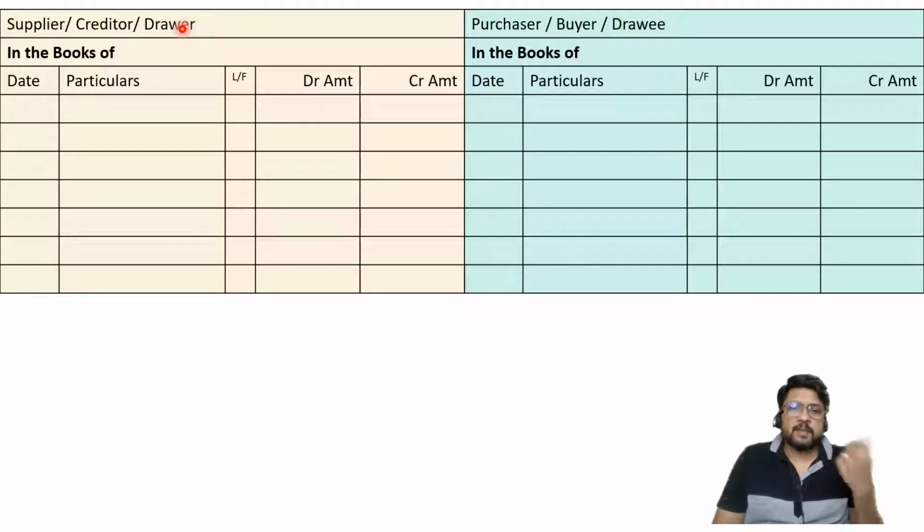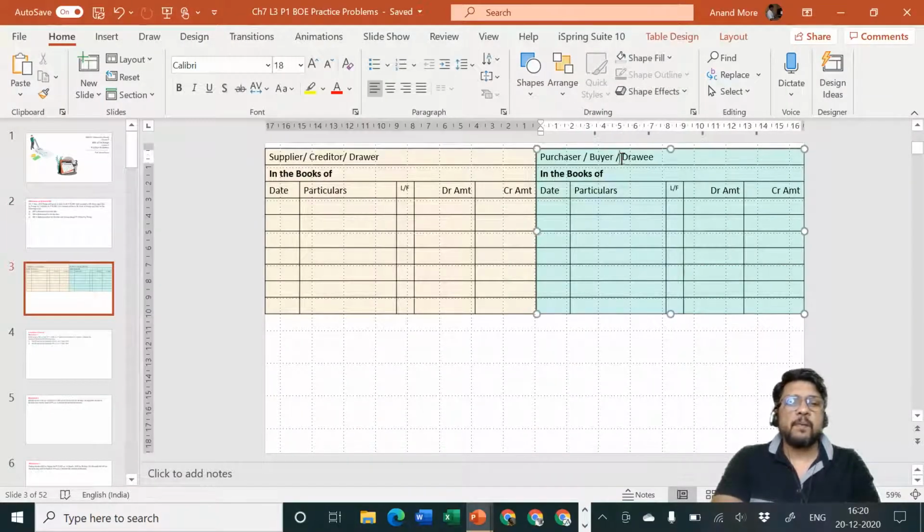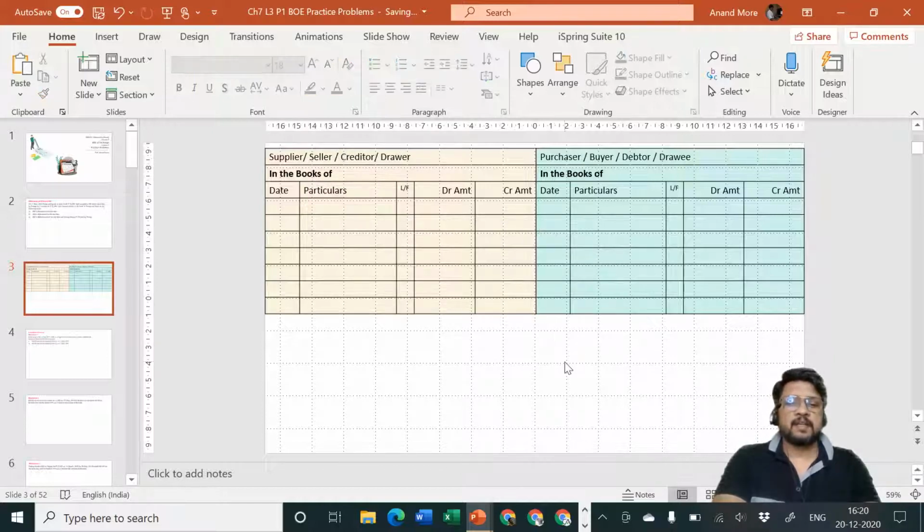And right hand side is for purchaser, buyer or drawee. Since he is the buyer, he is the debtor, so I can use additional words here: purchaser, buyer, debtor, or drawee. And here also I can use one more word: supplier, creditor, seller. I hope it is easy to understand. Okay, so these are the ways in which you are supposed to keep it in mind, so there is no chance of you making a mistake in examination.